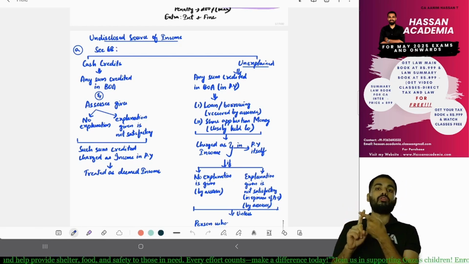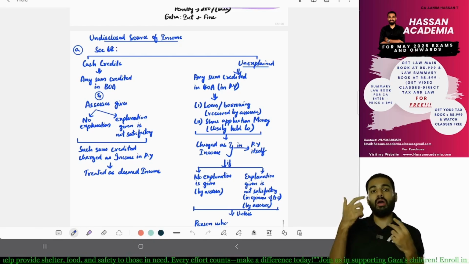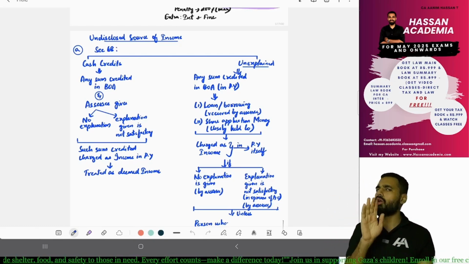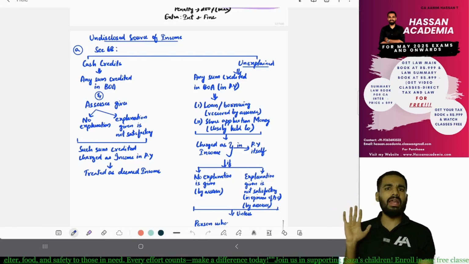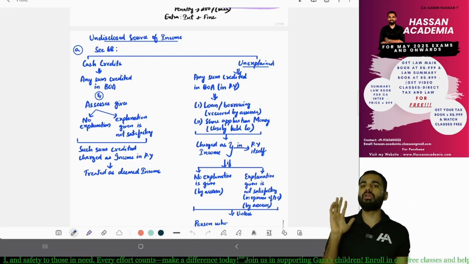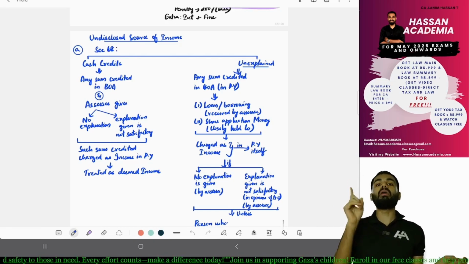They will ask the source of income, the nature of income, whether you were able to have such an amount of money to pay share application money. If they are able to give an explanation, fine. If you are unable to give one, then that will also be considered as deemed income.